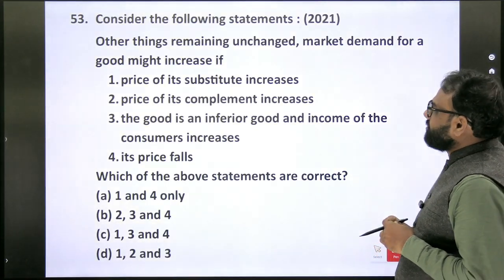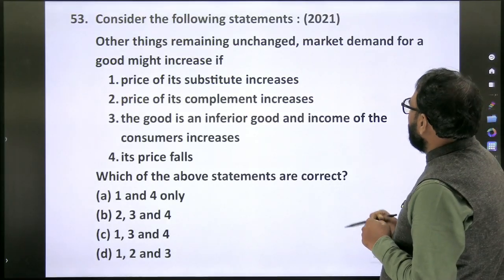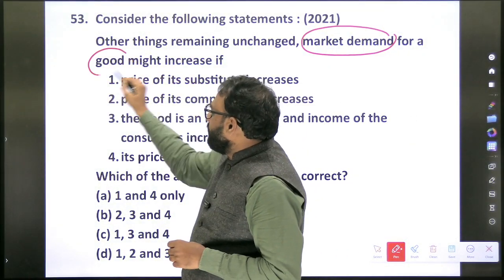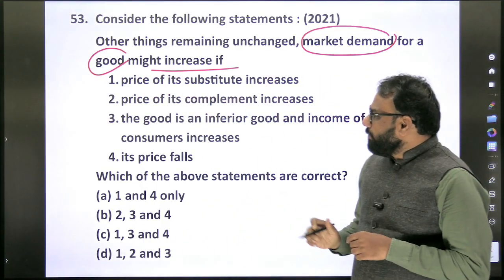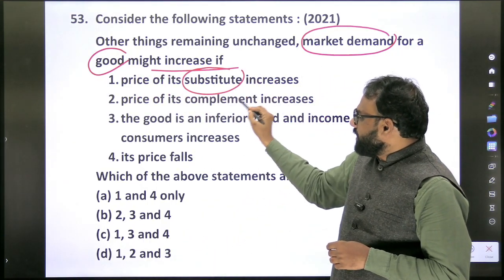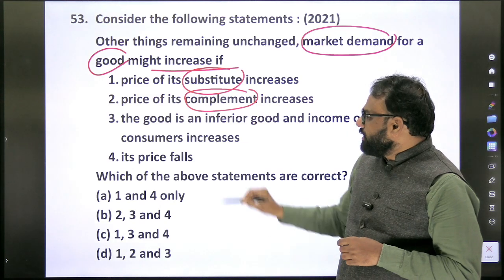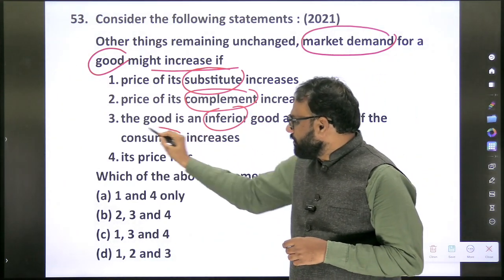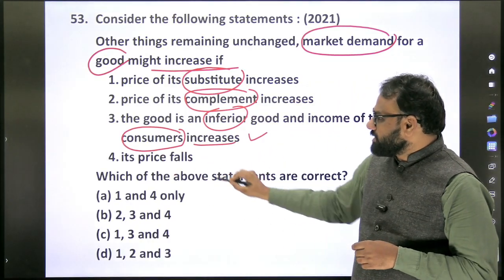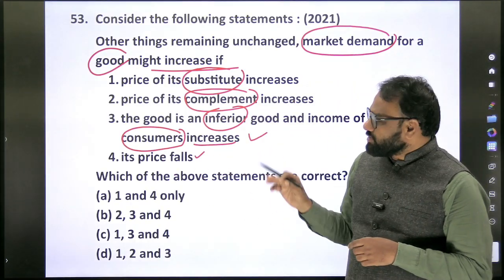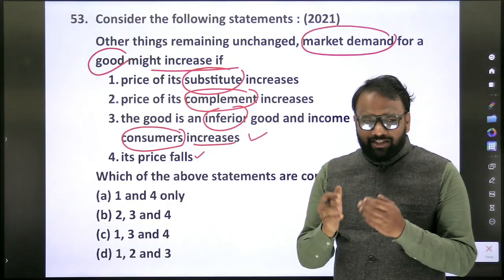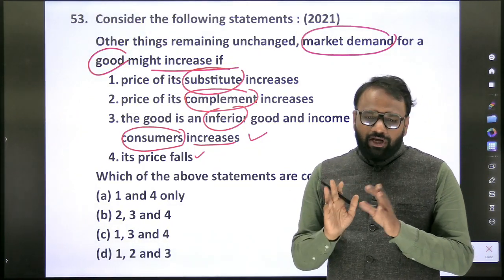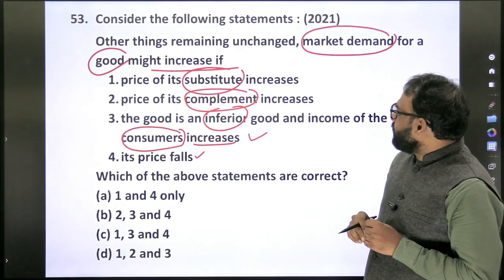So consider the following statements. Other things remaining unchanged, market demand for a good might increase if price of its substitute increases, price of its complement increases, the good is an inferior good, and the income of the consumer increases, its price falls. Okay, so this question we have discussed multiple times. Directly we will come to the answer itself. But still in the examination, if they tweak the statements also, we should be able to answer this question.